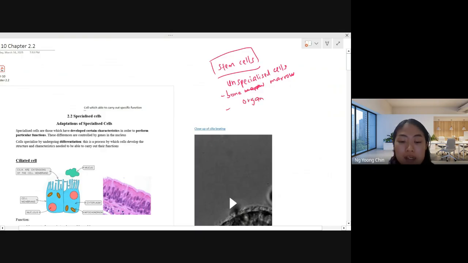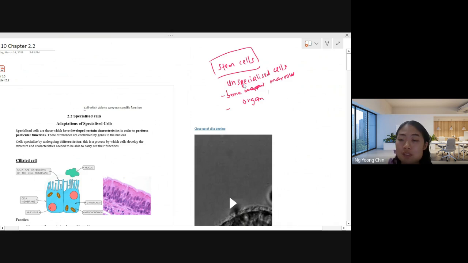Every part of your organs might have a small number of stem cells. So whenever the cells inside your organs are damaged or lose their function, at least there are some stem cells able to migrate there. If they need a new cell, the stem cell will differentiate themselves and become the specialized organ cell. Then they will carry a function similar to the original organ cell. Can you get me?